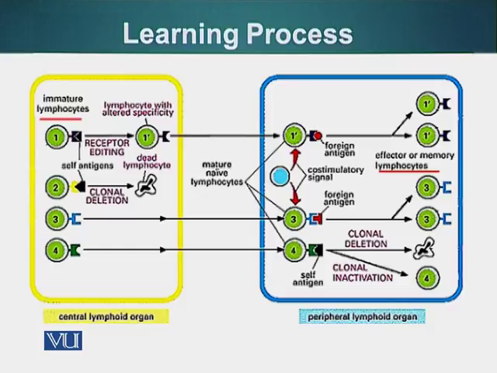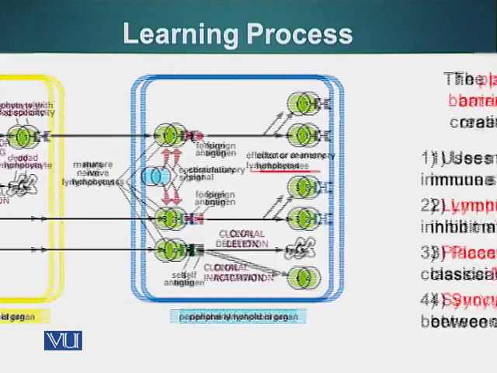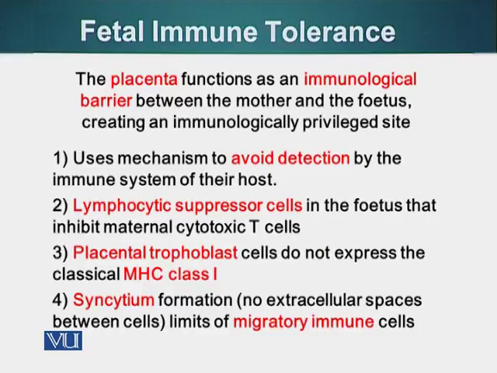We will also talk about how T cells learn when we talk about T cells, but here we are talking about the B cells. So let's continue with our discussion of immune tolerance of self. There is also a special case in which our immune system has to learn not to attack the developing fetus. So how is it that the immune system in the mother's body does not attack the fetus?